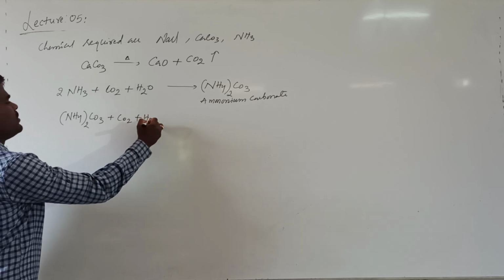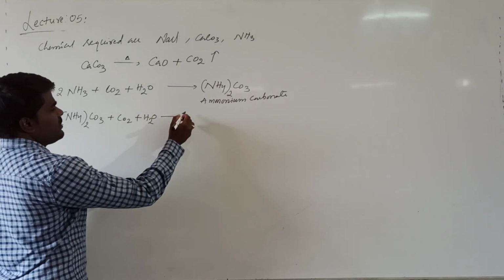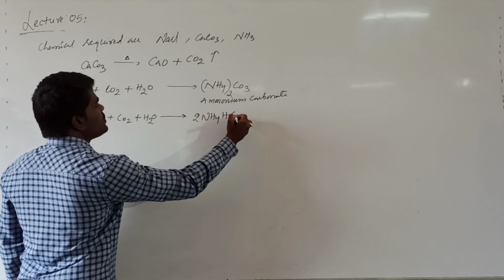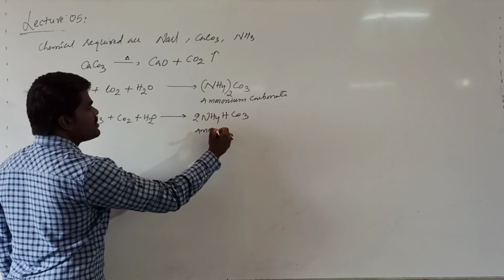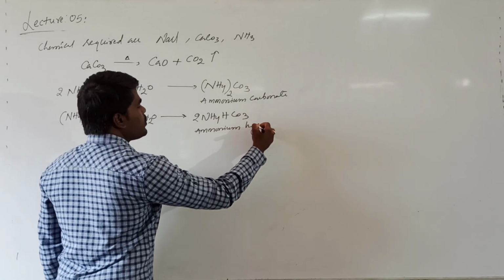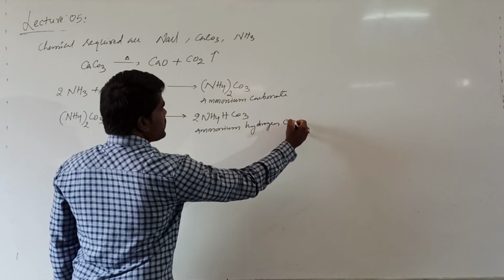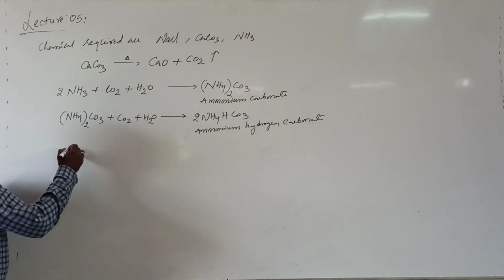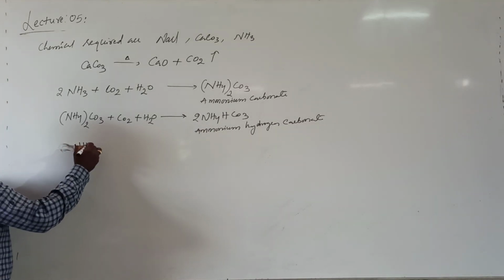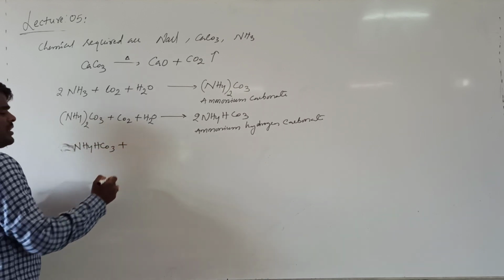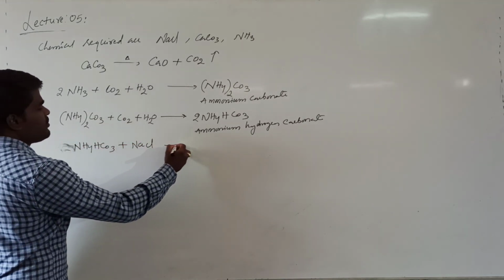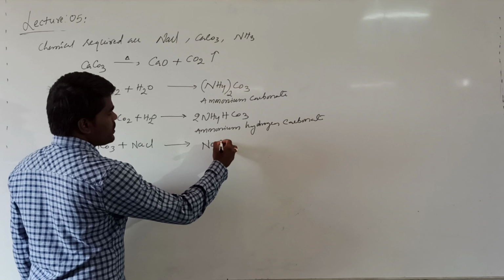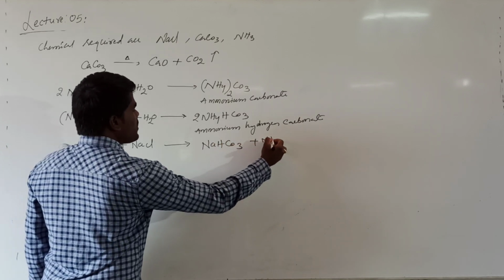Now this ammonium carbonate, when treated with carbon dioxide and water, forms 2 moles of ammonium hydrogen carbonate, or we call it ammonium bicarbonate. Now this ammonium hydrogen carbonate is treated with saturated brine solution, saturated NaCl solution. It forms sodium hydrogen carbonate plus ammonium chloride.